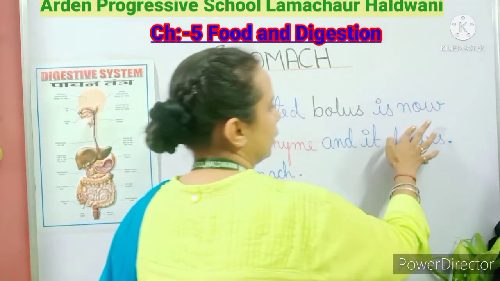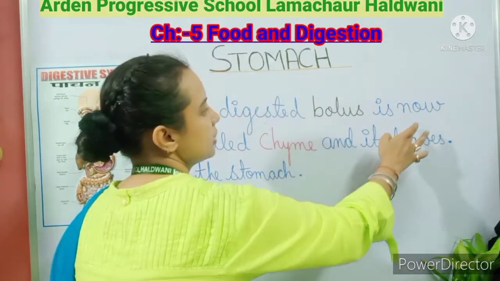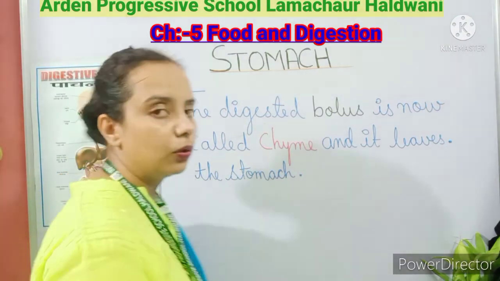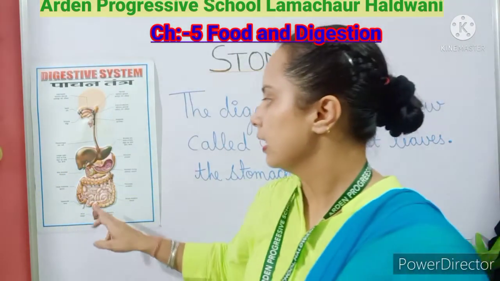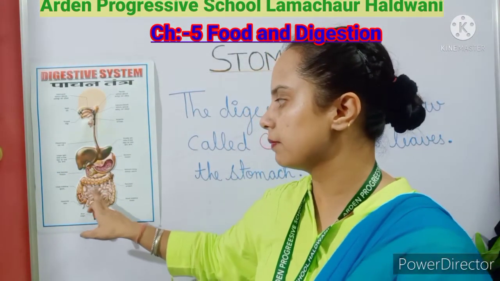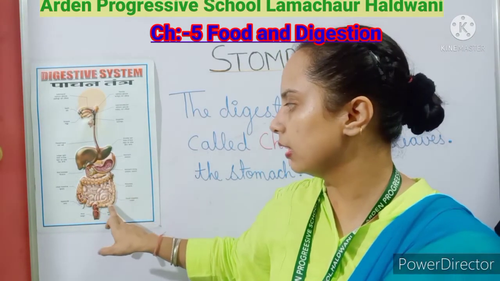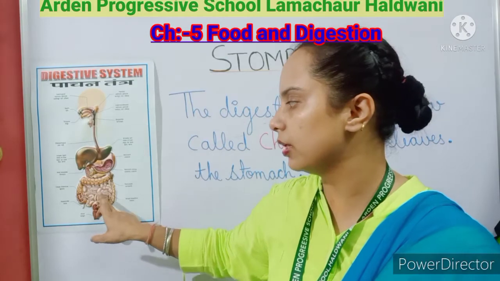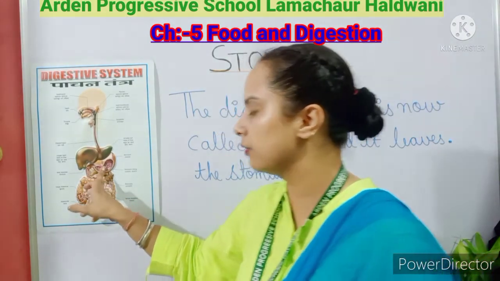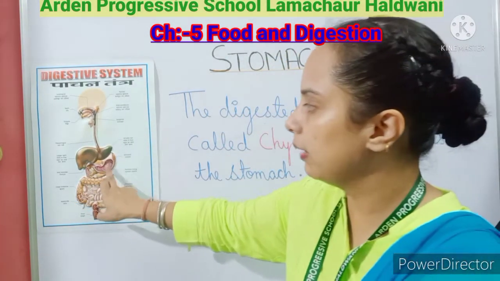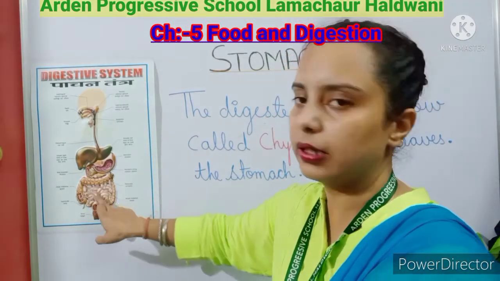Now what happened? It leaves the stomach and goes to the small intestine. This part is the small intestine. This one is the large intestine, but this is the small intestine. So after being digested here, this chyme goes to the small intestine.